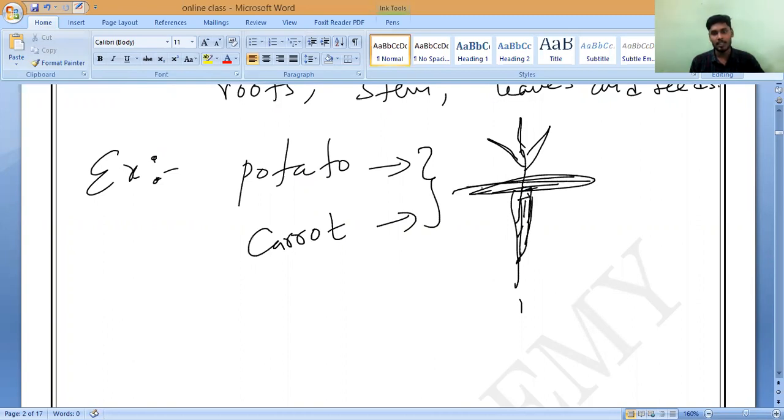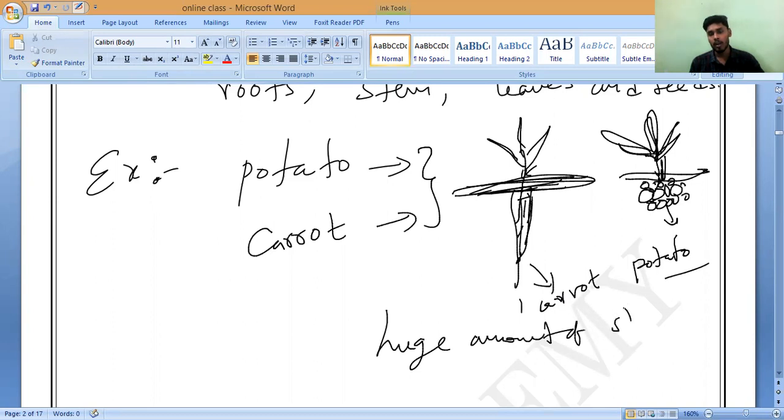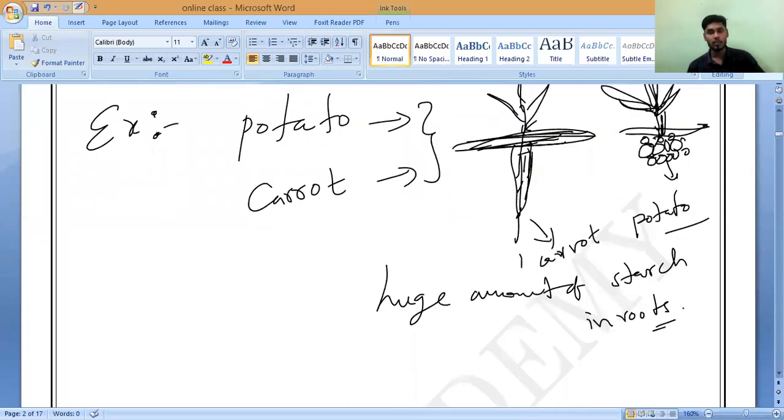This is, for example, imagine carrot. Understand? So carrot, and if you take the potato, it looks nice or not? Potato, it will form so many, like this. So this is called a potato, and this is called a carrot. Everything will store a very huge amount of what? Starch in the roots. Now, this is an example of storing the food in roots.